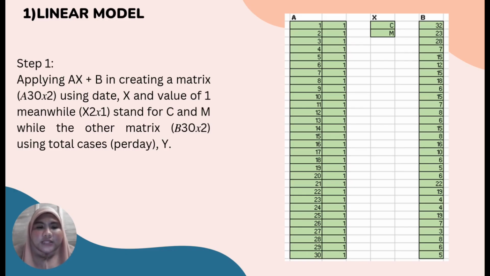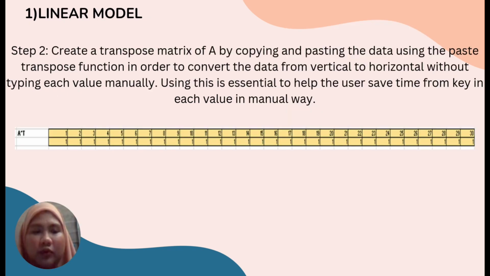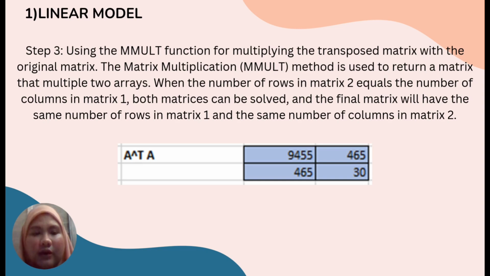Create a matrix A size 30 by 2 using date and the matrix of B size 30 by 2 using total cases per day. Why? Step 2. Create a transpose matrix of A by copying and pasting the data using the paste transpose function in order to convert the data from vertical to horizontal without typing each value manually. Using this is essential to help the user save time from keying each value in manual way.